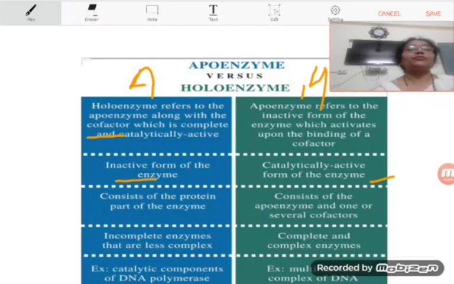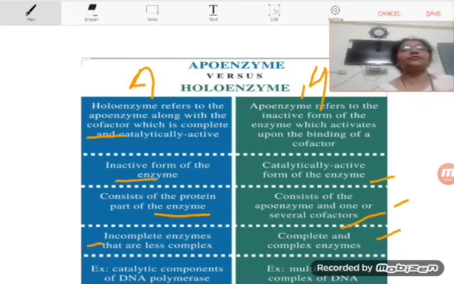Apoenzyme consists of the protein part of the enzyme, and holoenzyme consists of the apoenzyme and one or several cofactors. In the starting we have seen, students, that holoenzyme is formed when the apoenzyme combines with the non-proteinaceous part of the enzyme. The apoenzymes are incomplete enzymes that are less complex, whereas complete and complex enzymes are holoenzymes.